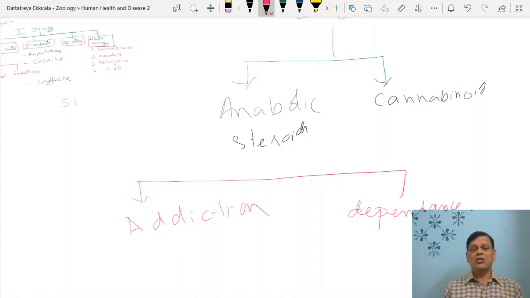Addiction means psychologically they're attached to a drug. So they are having a craving. Every day they are habituated. So they crave for that, like smoking and other things. But what is another thing? Dependence. When they stop using a drug, then they get a severe problem like feeling unpleasant withdrawal symptoms.